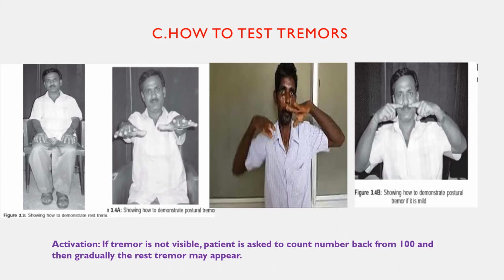Then if a patient is having any proximal joint tremor, at that time you can see wing beating tremors, classically seen in Wilson's disease. And the last one, if a patient is having a very subtle postural tremor and you want to demonstrate it, you need to tell the patient to keep both index fingers near the nose, and you should not tell the patient to touch the nose. Whenever approximating a near object, at that time also the patient will start having the postural tremor. This is only if you are suspecting subtle postural tremors. So you need to check all these kinds of tremors whenever you get a movement disorder patient or Parkinson's disease patient.